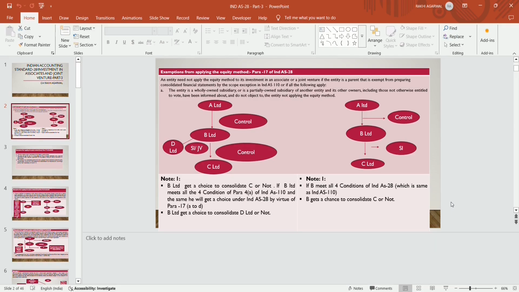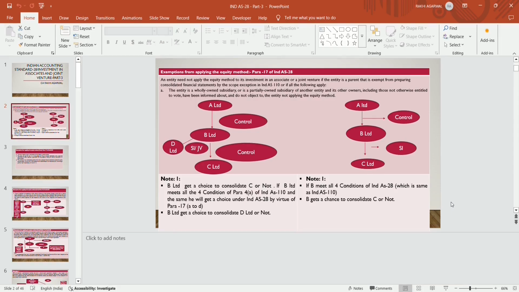So B Limited is not required to check para 4A of Ind AS 110. So there is no possibility of B Limited checking para 4A of Ind AS 110. In that case, B Limited needs to check para 17 of Ind AS 28. If the four conditions of para 17 are met, it has a choice not to prepare financials as per the equity method, or it has a choice under Ind AS 110, that is, fair value through profit and loss.